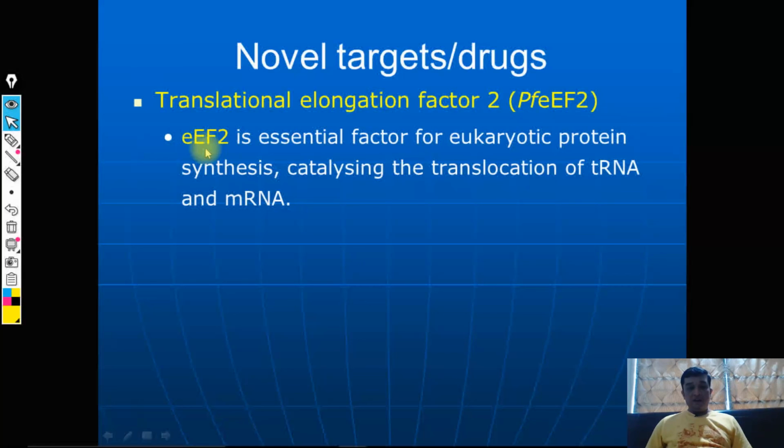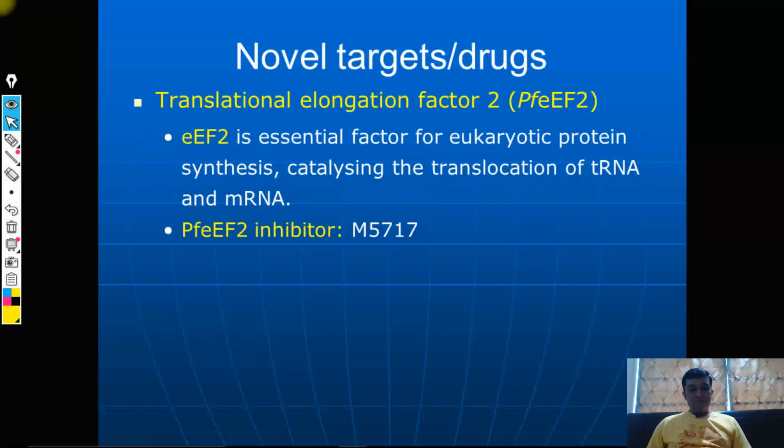So you can say EF2 is an essential factor for eukaryotic protein synthesis. It is catalyzing the translocation of the tRNA and mRNA. And once this factor is targeted, if you inhibit this, definitely the protein synthesis is going to be stopped, right. So you have an inhibitor, that is M5717. If you are not able to remember these examples, do not worry, these are some of the code names which are used by R&D units of pharmaceutical companies. Once it is in the market, they will give it a proper name. These are code names because the drugs are in a preclinical or clinical stage.